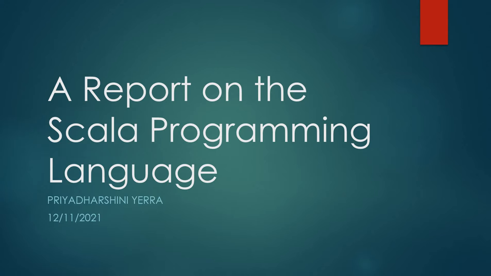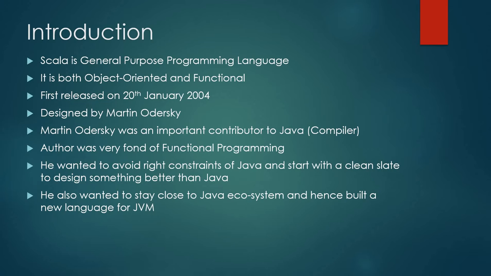Scala programming language is a general purpose programming language. It is both object oriented and functional, and it was first released on 20th January 2004. It was designed by Martin Odersky. Martin Odersky was an important contributor to the Java compiler.